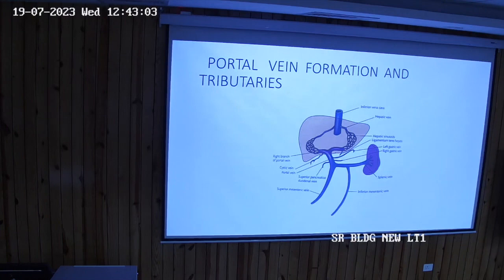So, while the portal vein is going, whatever color I am getting, I am using it. Let's come to the first part of the portal vein. What is the first part called? Infraduodenal part. Very good. Infraduodenal part. So, write down relations of the portal veins and you will tell me what will be the relation.